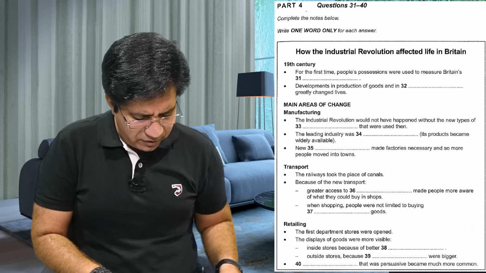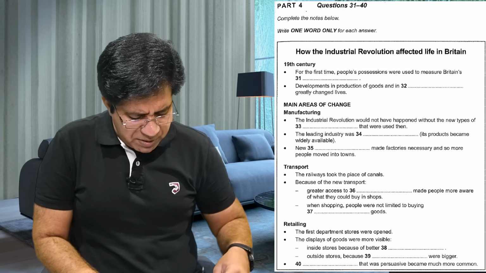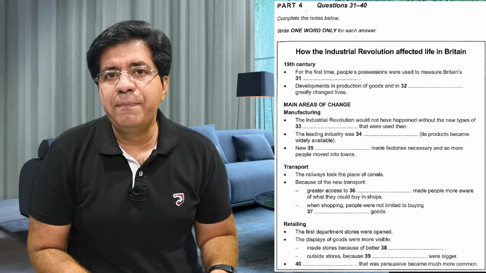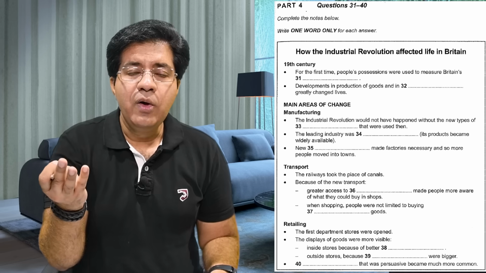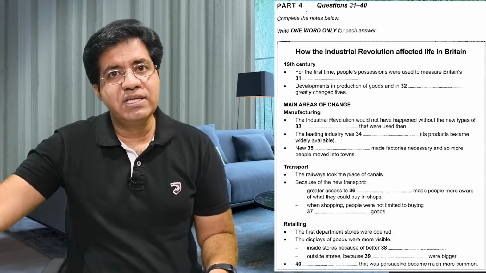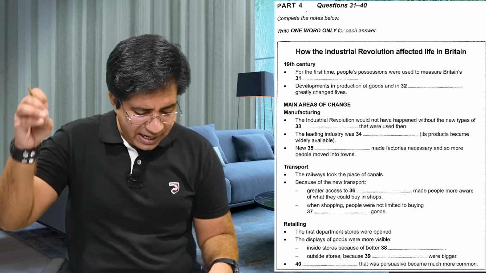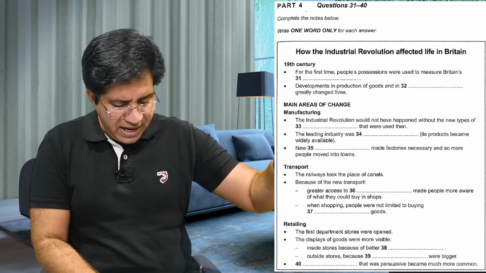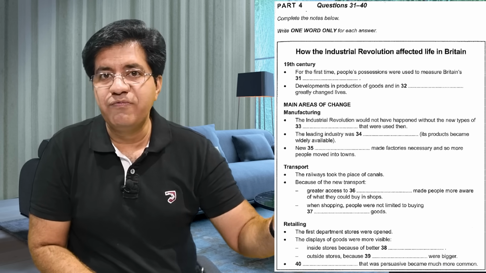It can be anything, right? Like that. So inside stores, because of better. Now the clue word is better. They will replace it with any synonym, or they will paraphrase the word better, and whatever they say after that, that will be the answer. And the answer is something that actually made the display of goods more visible.